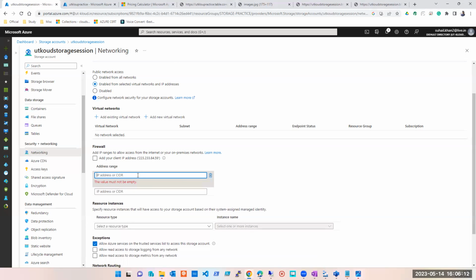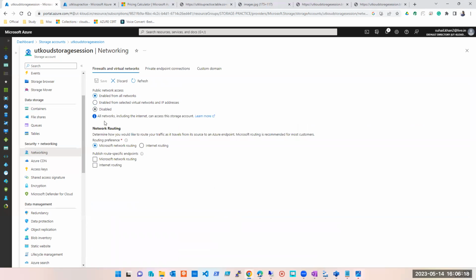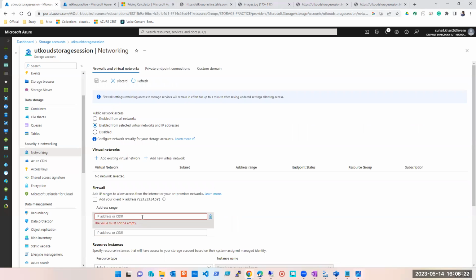For all, then it will be applicable for all. 0.0.0.0, then it will be accessible by all of them. तो अगर आपको सबको ही देना तो you keep it this. Enable from all networks.